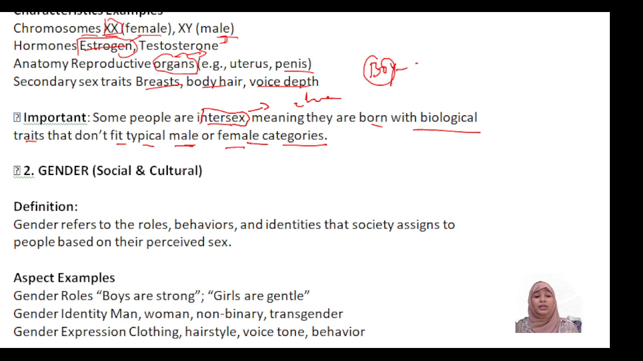And what about gender? It is constructed by society and culture. Gender refers to the roles, behaviors and identities that society assigns to people based on their perceived sex. If you are a boy, you should behave like a boy. That is what society has constructed, made the rules.